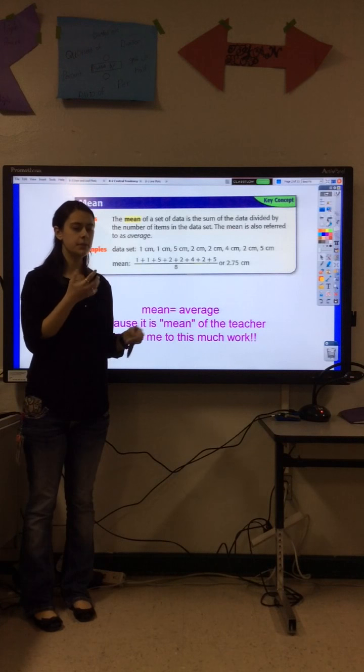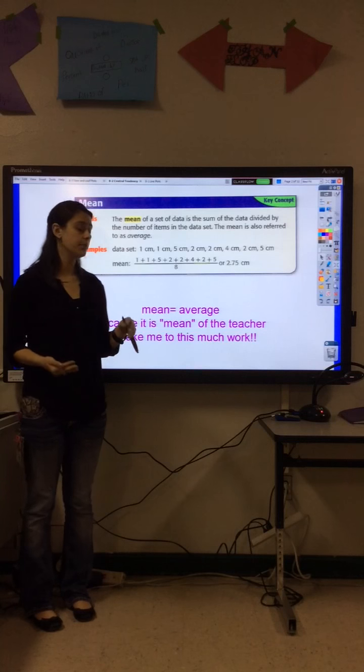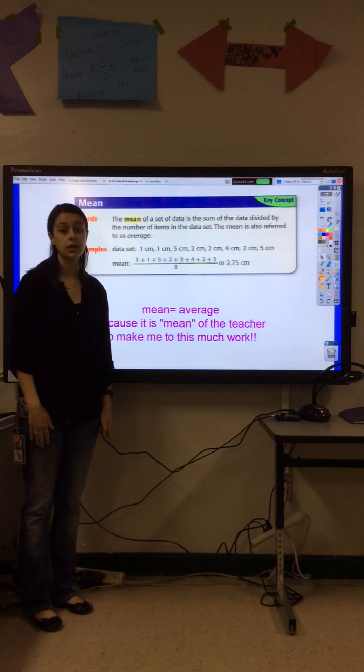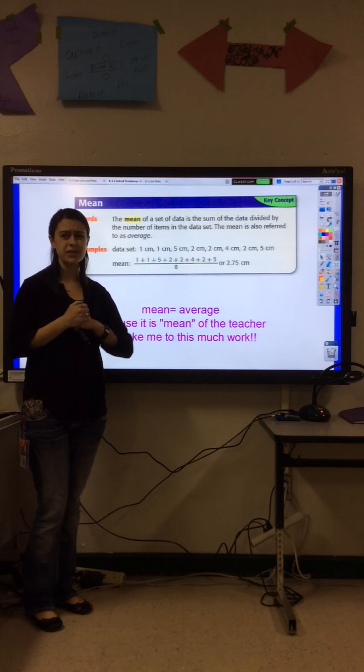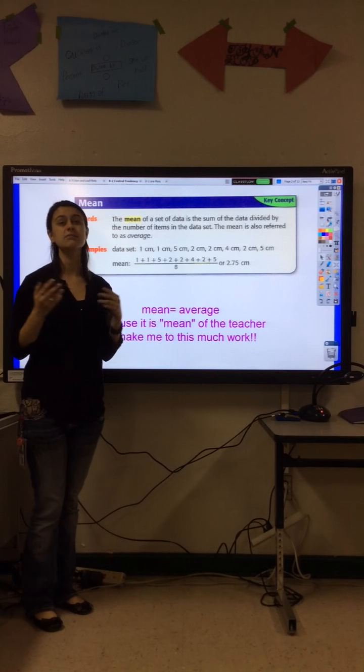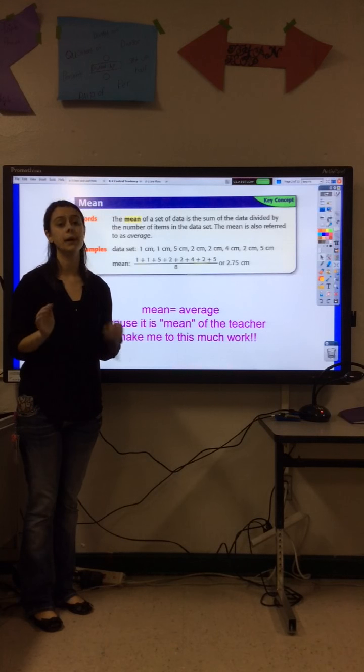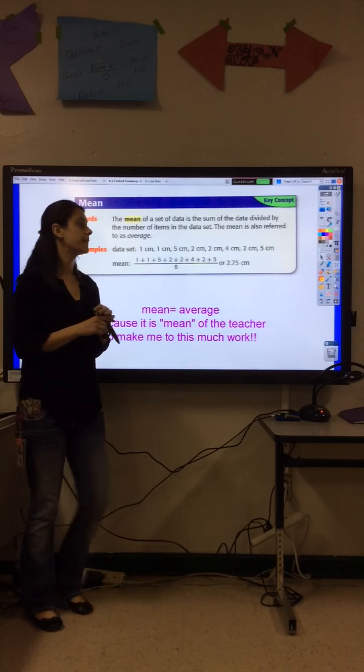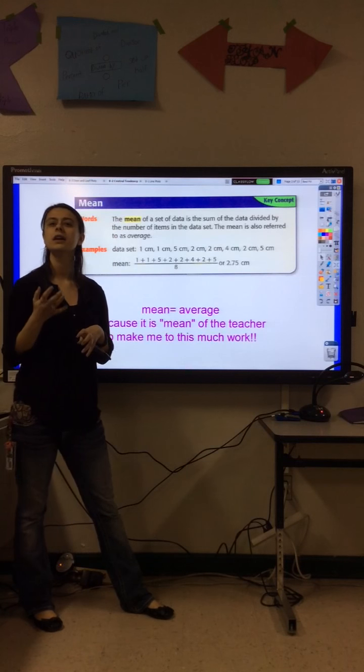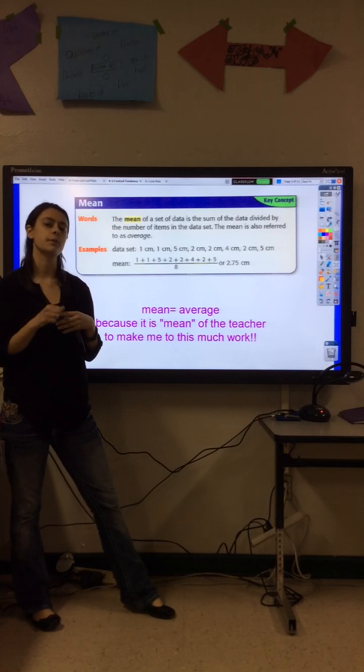A way to remember the mean is that it's being called mean. Just think of, it is really mean of the teacher to be asking me to do all this work. Seems like there's a lot to it, but it's doable. And let's see why thinking of that can help you remember that vocab word.